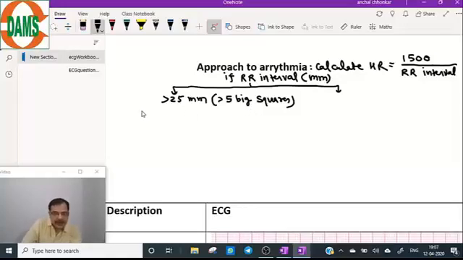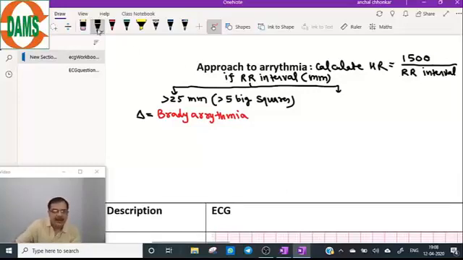So if the RR interval is more than 25, that means heart rate is less than 60. So you diagnose this as a case of a bradyarrhythmia. Simple mathematics here.